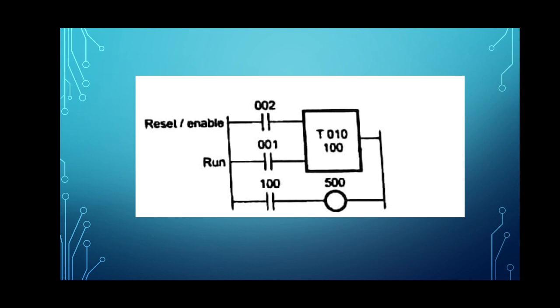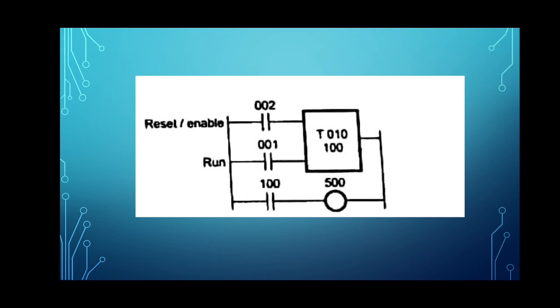Now from this figure, we can see the operation. The timer is enabled or reset by input 002. It starts counting when input 001 is applied. The timer T010 retains its value when it is disabled. It starts counting from the previous value when it is enabled.